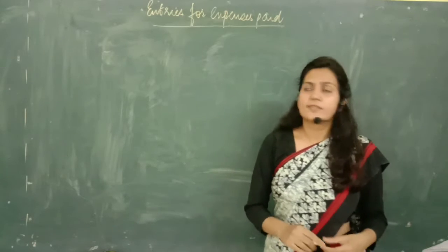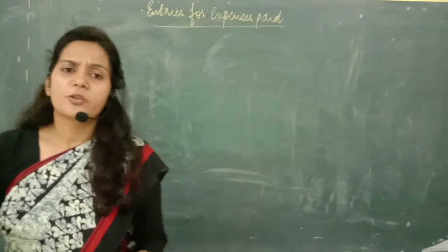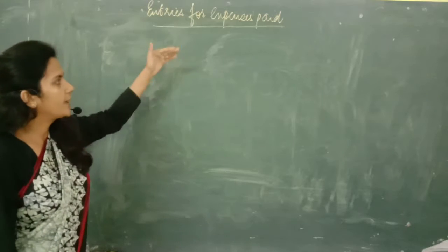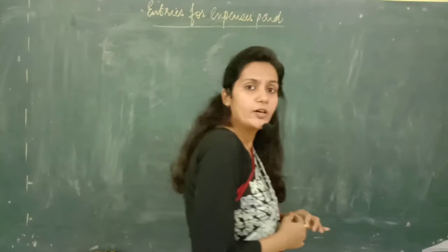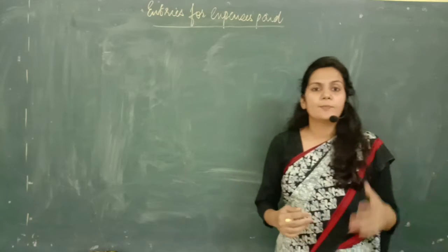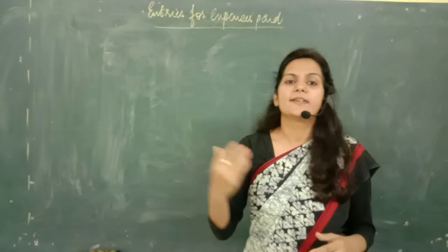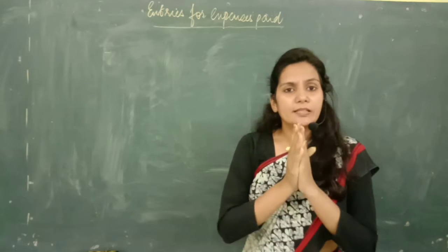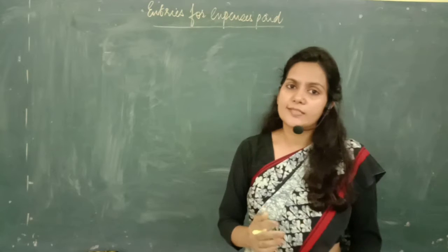Let us start with the next entries. These entries are very important, students. So I would request you all to take out your notebooks and write the transactions so that I can explain you all the entries. See, whenever we want to dissolve our firm, then as I told you that we need to sell off our assets, we need to make payment of liabilities. So for doing all these things, for selling off the assets or for making payment of liabilities, we always appoint a person. Either that person can be from outside the firm or a partner can also do this thing.